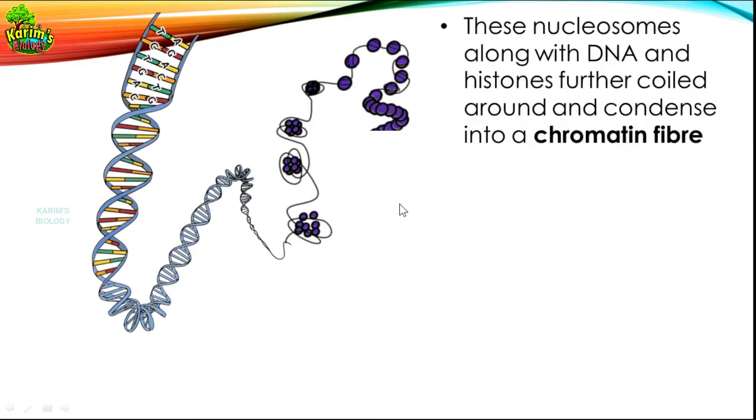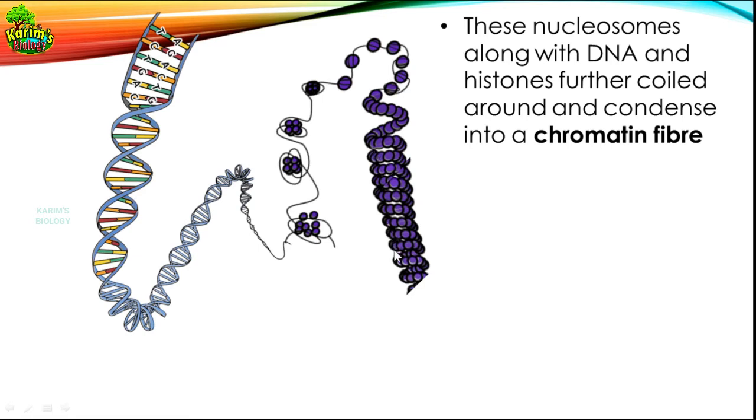So come to the next slide. What is happening here? These nucleosomes along with DNA and histones are further coiled. Look here, these are the beads on a string, which are nucleosomes, and they are further coiling up. When they further coil up, they form a structure like this.